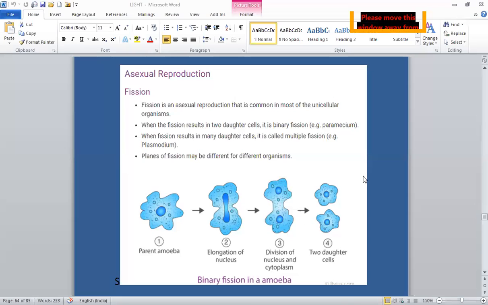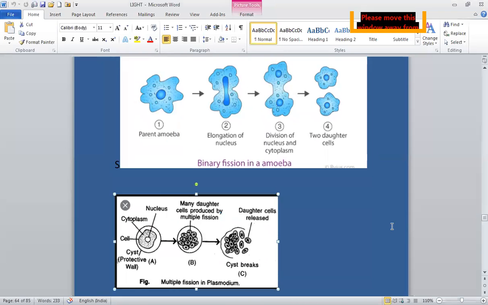Now we'll study multiple fission. You can see on the screen, multiple fission in plasmodium. It is a mode of fission in which a single unicellular individual produces a number of daughter cells.